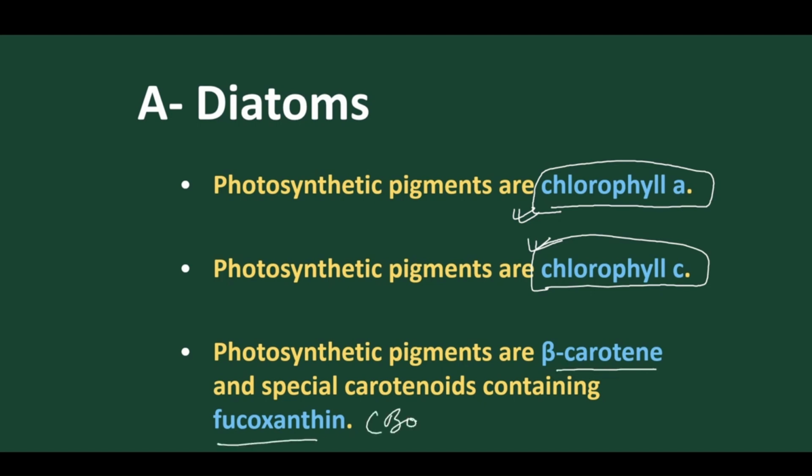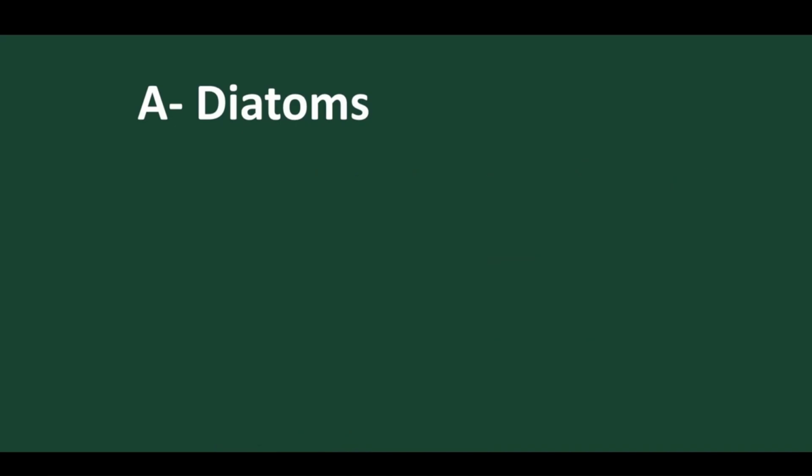The fucoxanthin provides body color. It is golden brown. This golden brown color is due to the presence of fucoxanthin, which provides body color. And beta carotene is also present. So we have to remember chlorophyll A, chlorophyll C, beta carotene and fucoxanthin are present, which help in photosynthesis and also help in imparting the body color. So these are the pigments present.